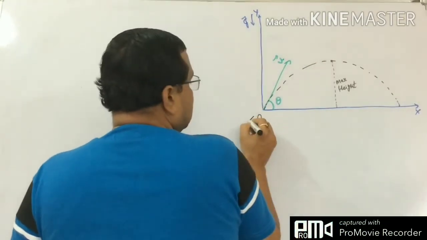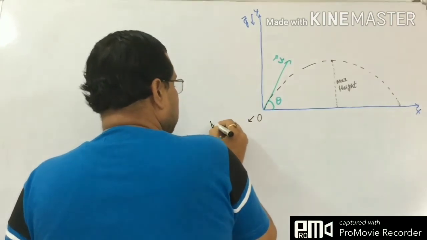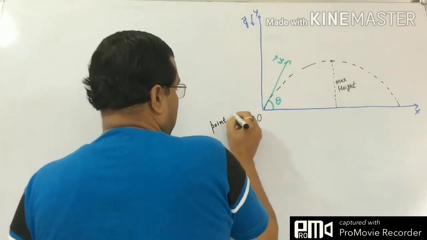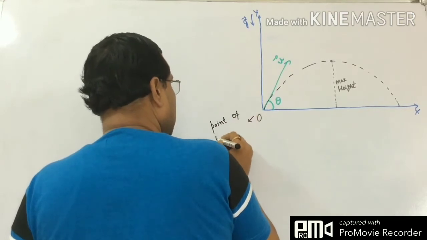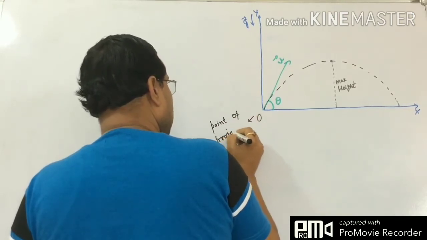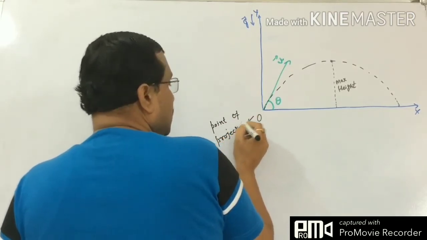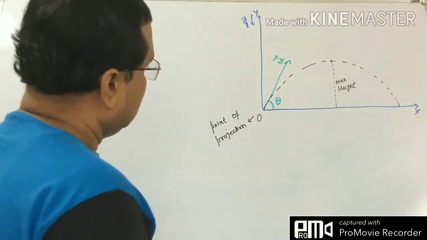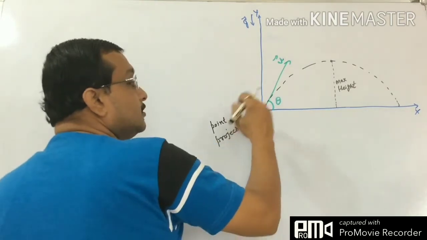Now this thing is known as the point of projection. Point of projection means the point from where the particle is thrown.